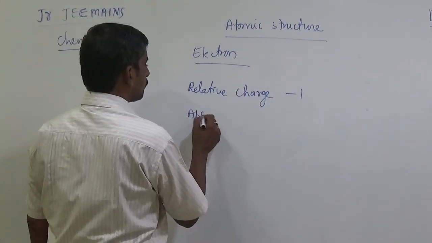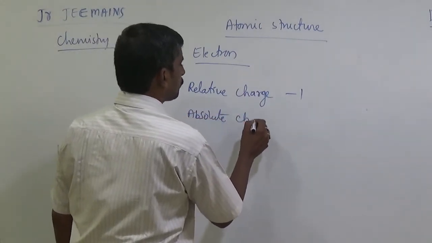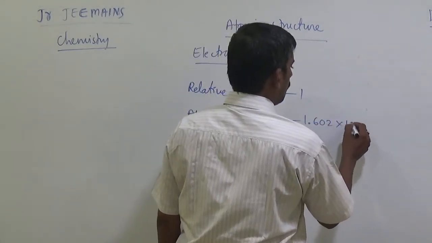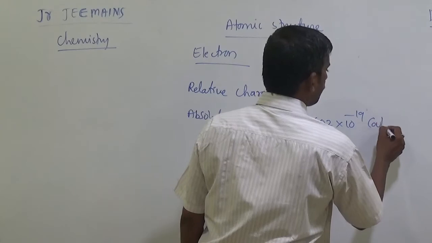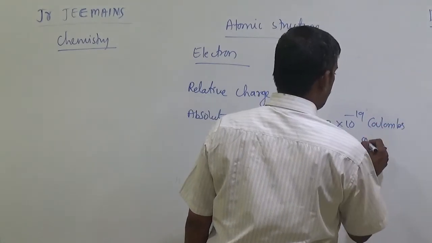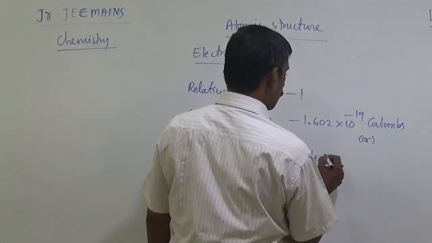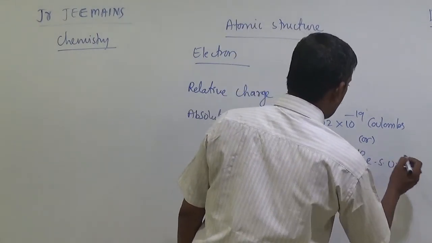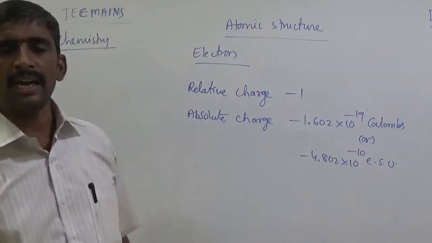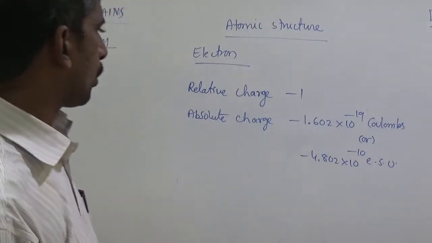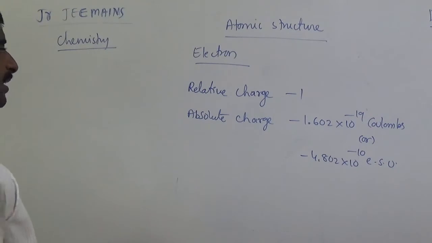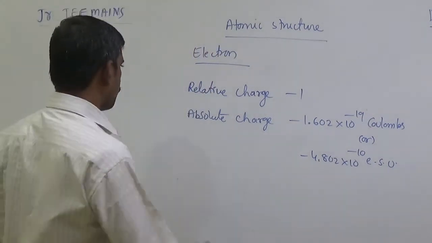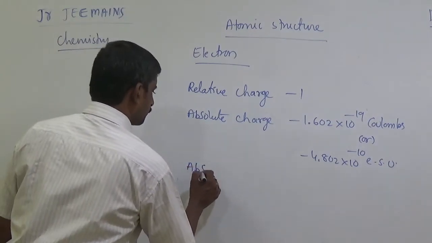And absolute charge is minus 1.602 into 10 to the power minus 19 coulombs, or another value is minus 4.802 into 10 to the power minus 10 ESU. ESU means electrostatic units.